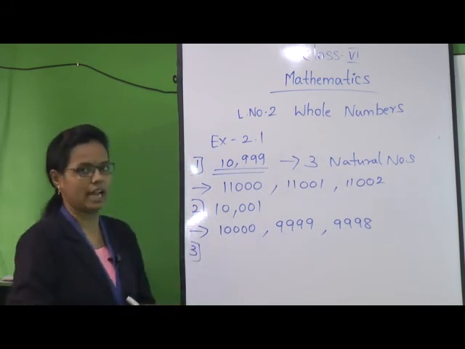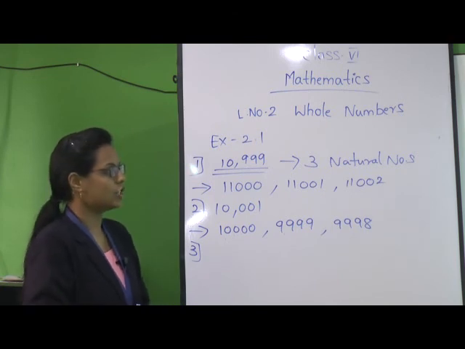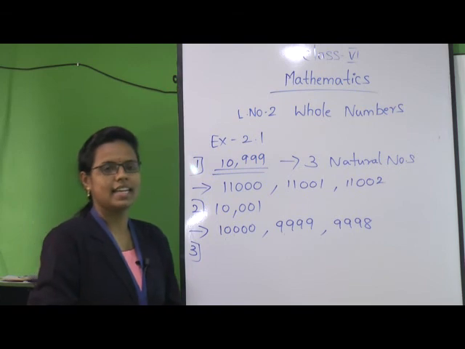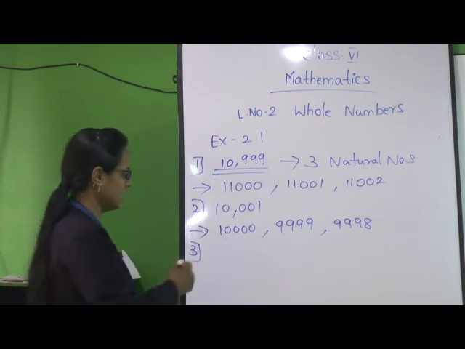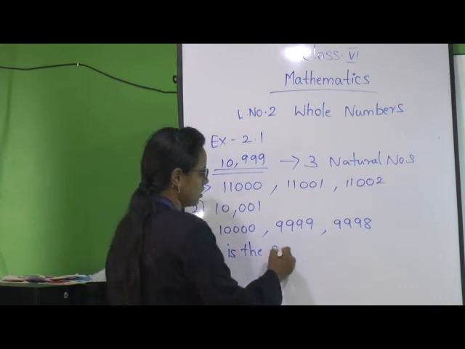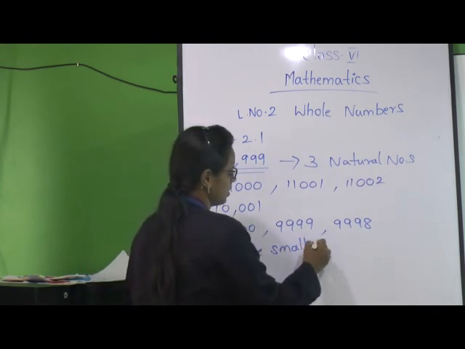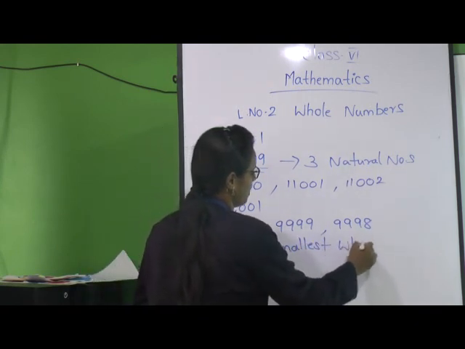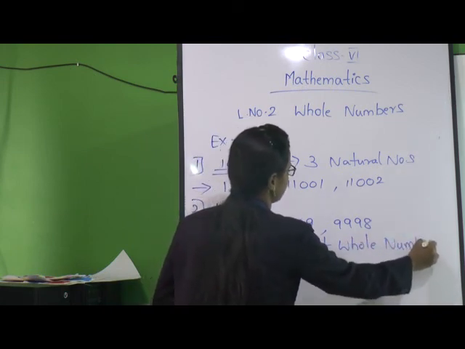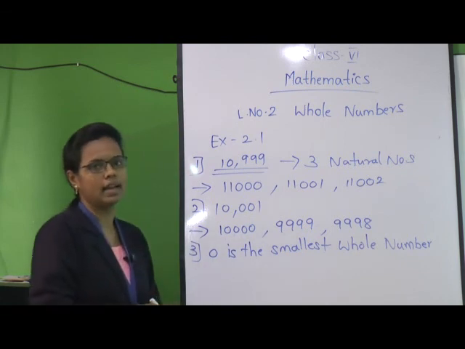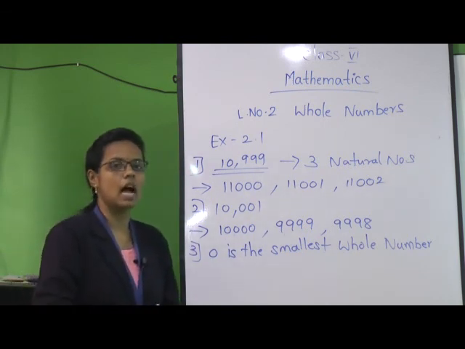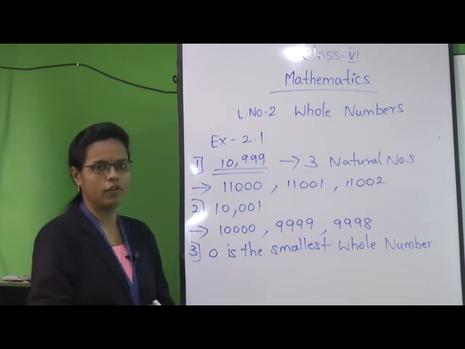Now the next question is very easy. You all have to tell the answer. Which is the smallest whole number? Tell me. Exactly right, very good. It's 0. 0 is the smallest whole number. Students, you have to remember this. 0 is the smallest whole number.